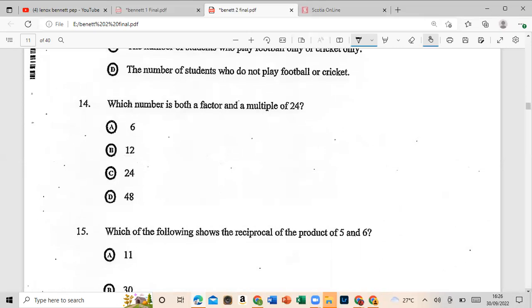Which number is both a factor and a multiple of 24? It's a factor and a multiple. I love this question. Awesome, awesome question. All right, so we are given 6. Let us examine it. 6 is a factor of 24. However, it's not a multiple of 24.